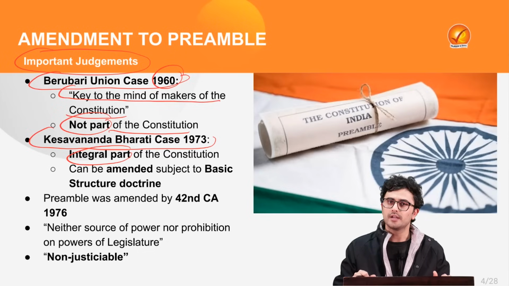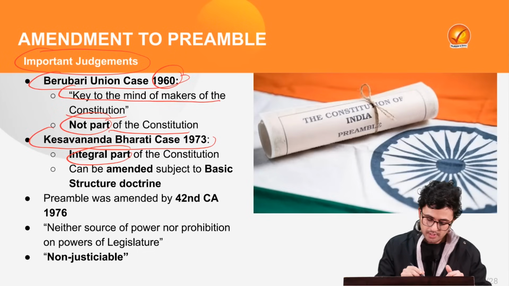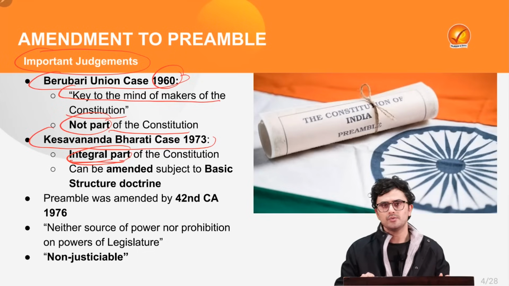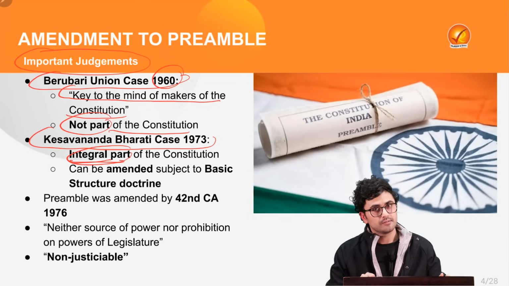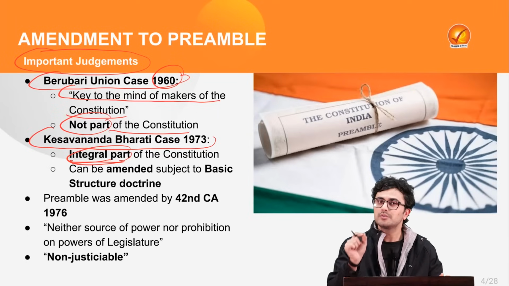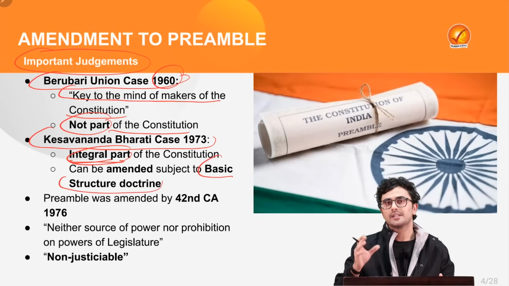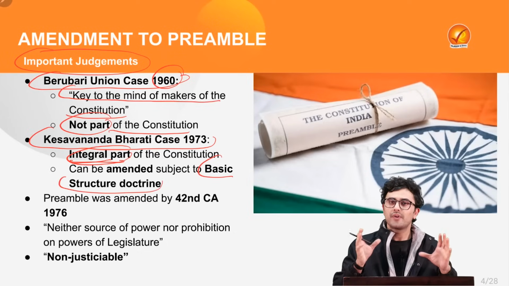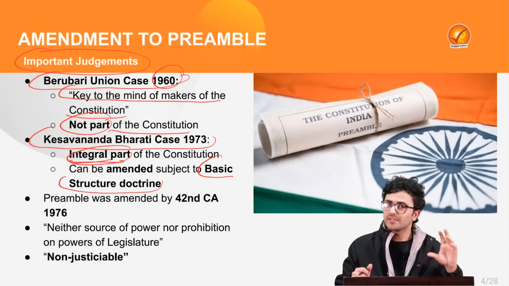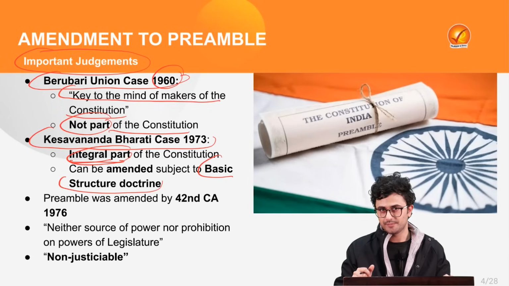The Supreme Court held that indeed the preamble is an integral part of the Constitution and thus it can be amended. But at the same time, it also laid down the basic structure doctrine, where it clearly stated that the fundamental character of the preamble cannot be altered.